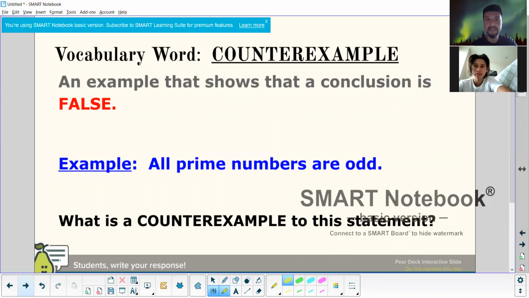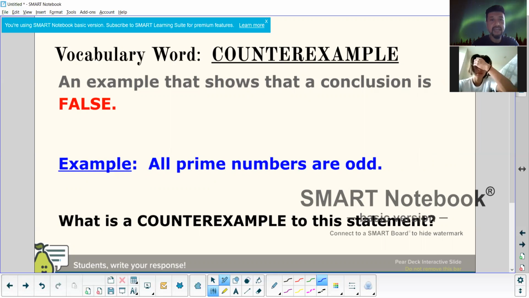All right, Max, read this one. Vocabulary word, counterexample. An example that shows that a conclusion is false. Example, all prime numbers are odd. So give me a counterexample to the statement. Give me something that shows it's false. All numbers are prime. No. All prime numbers are odd.